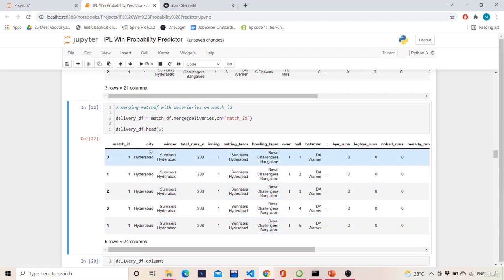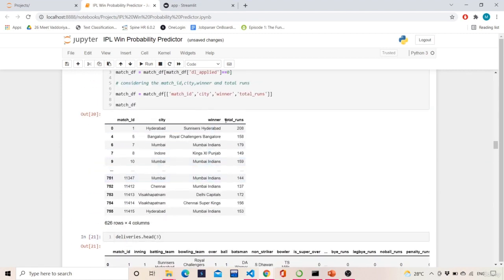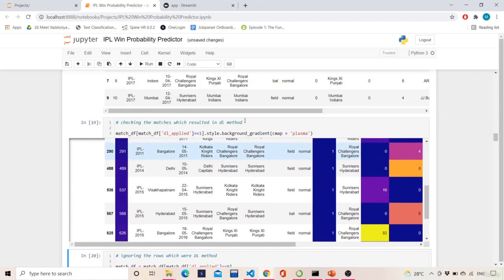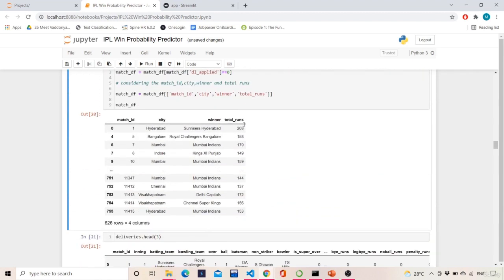Okay. So match ID, city, winner, total runs X. Now over here we are having total runs, and here also we are having total runs. In the deliveries data frame also we had total runs. So in 2 places we are having total runs, right? So the total runs of match DF will be considered total runs X, and total runs of the deliveries data frame will be considered total runs Y. Why will it be considered like this?